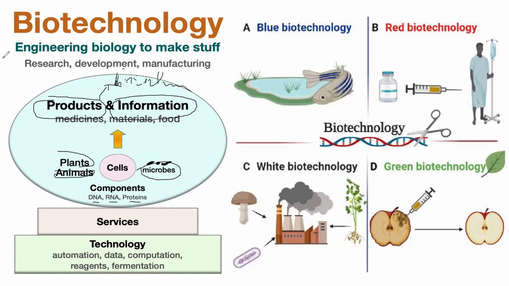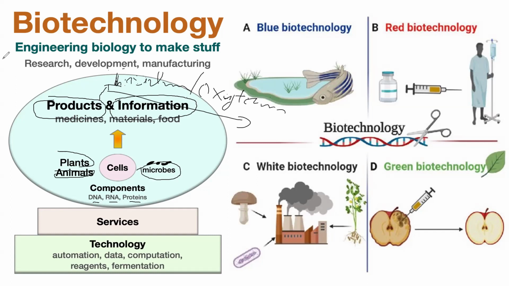We can also get oxytocin. We can get new drugs. It can be anti-malarial, anti-cancer, or anti-diabetic drugs.